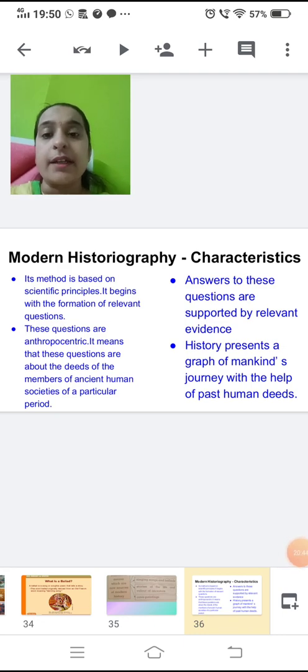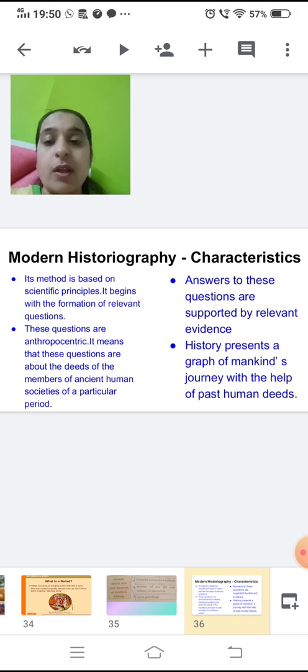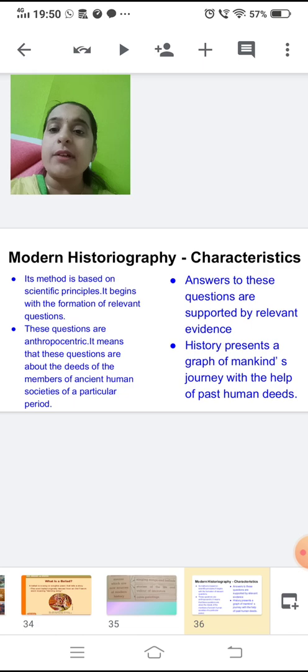Let us see what the characteristics of modern historiography are. It is a method which is based on scientific principles. It begins with the formation of relevant questions. Now these questions are anthropocentric. What is the meaning of this? It means that these questions are about the deeds of the members of the human societies of a particular period. So first the relevant questions are framed, based on scientific principles, and these questions are anthropocentric, about the deeds of the members of ancient human societies of a particular period.